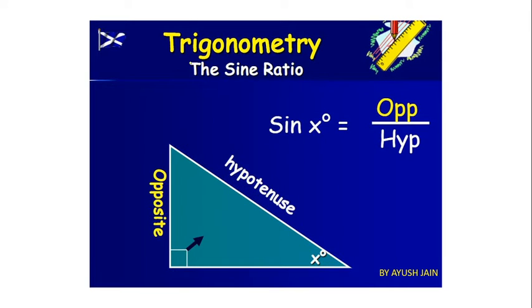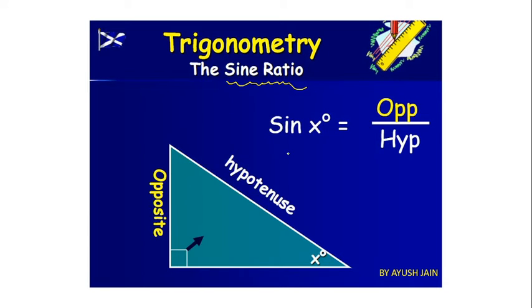Now in trigonometry you will see 6 ratios. 6 ratios, again I am repeating, how many ratios? 6 ratios. First ratio is called sine ratio. Look at here. This is the diagram. This is the right angle triangle. Again, I am telling you, always we will need right angle triangle. Other than right angle triangle, we are not going to use.